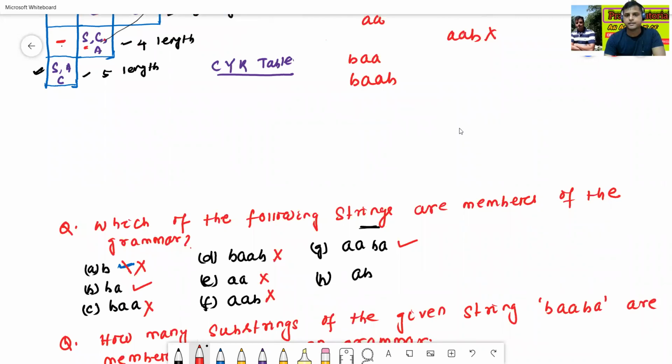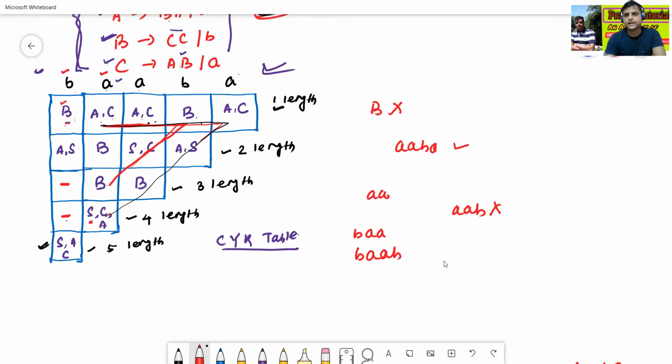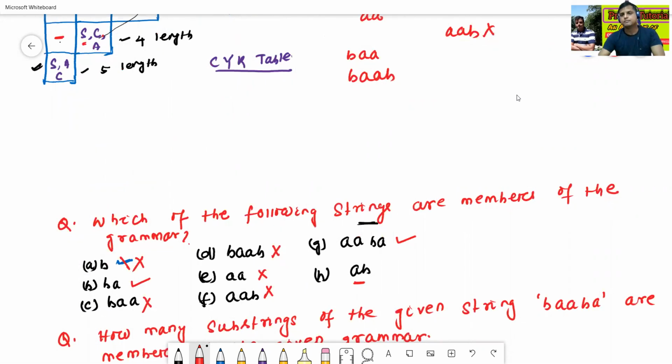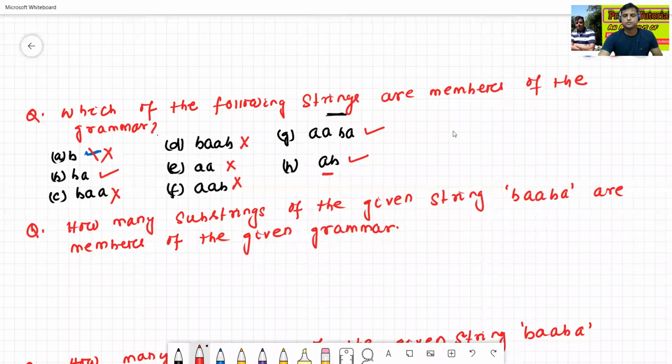Now we'll check AB. Is AB a member or not? See here AB. This box contains S. So AB is a member. Okay. These are some related questions, whether a string is a member or not. Now we'll see one more question.